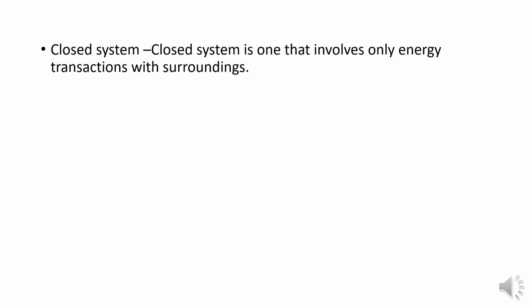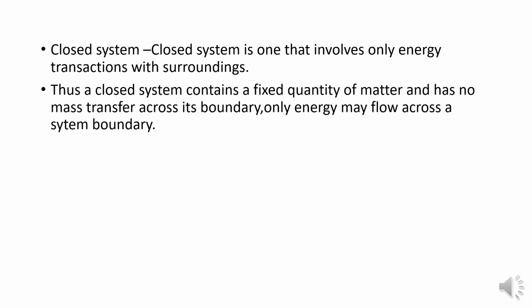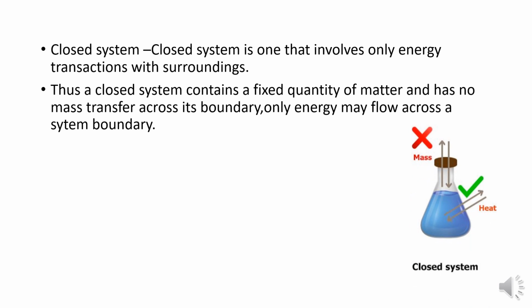Closed system. In this closed system, only energy transactions are involved. No mass transactions are possible in the closed system because we closed the flask. Observe that in the flask, only heat energy transactions are going on, with heat in and heat out.